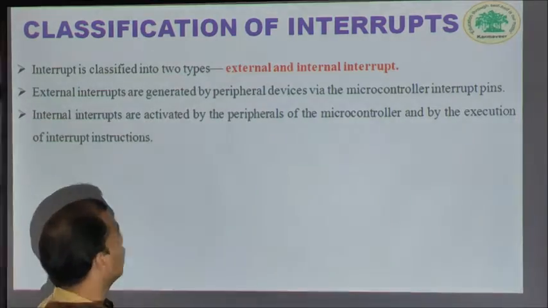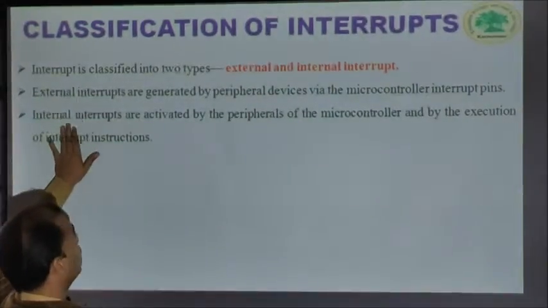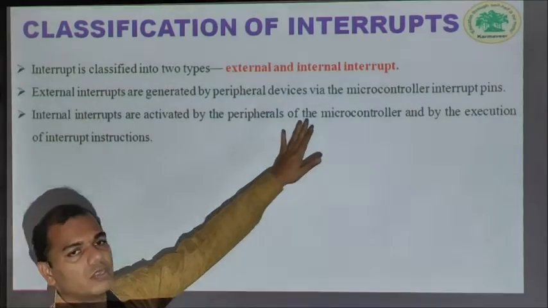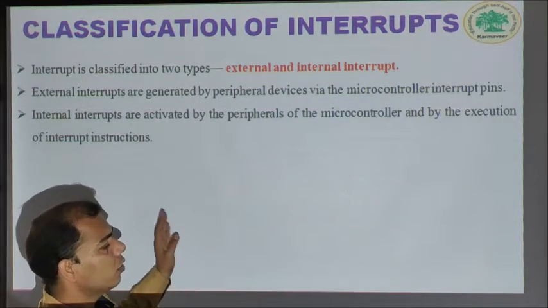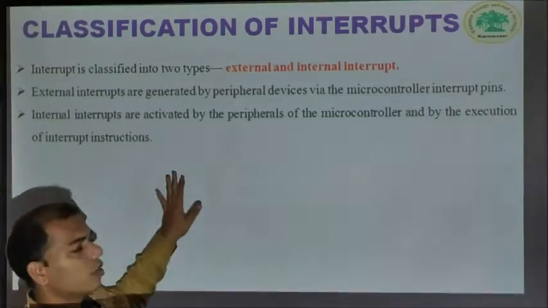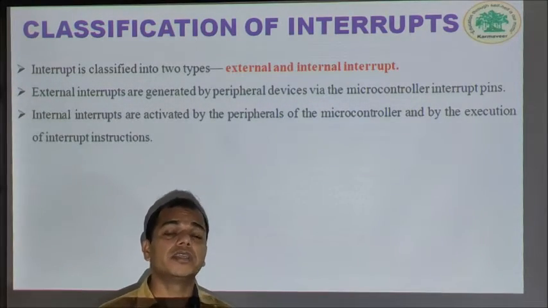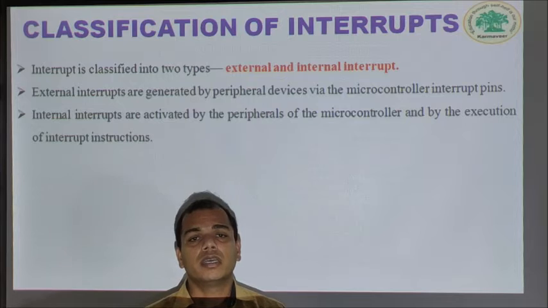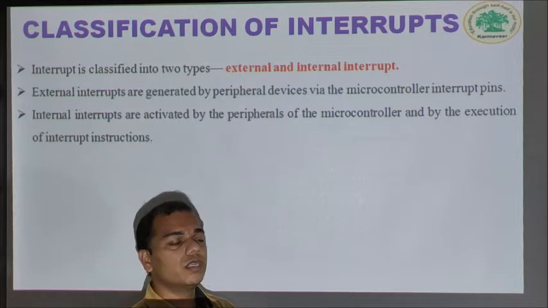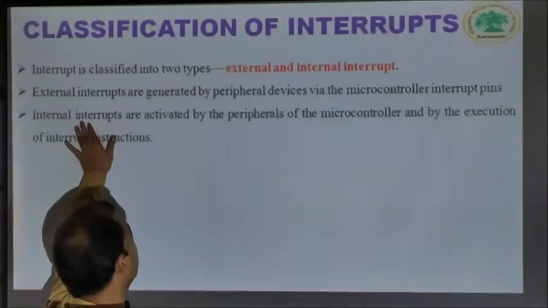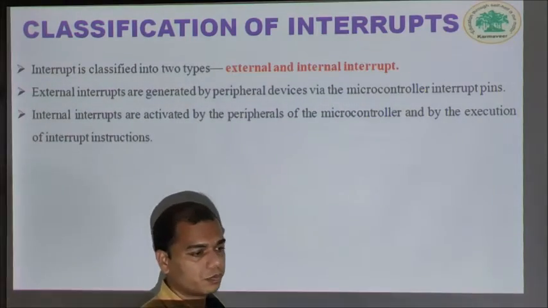Another type is the internal interrupt. Internal interrupts are activated by the peripherals of the microcontroller and by the interrupt instructions. After executing the interrupt instructions, another type of interrupt is generated, and that is the internal interrupt.